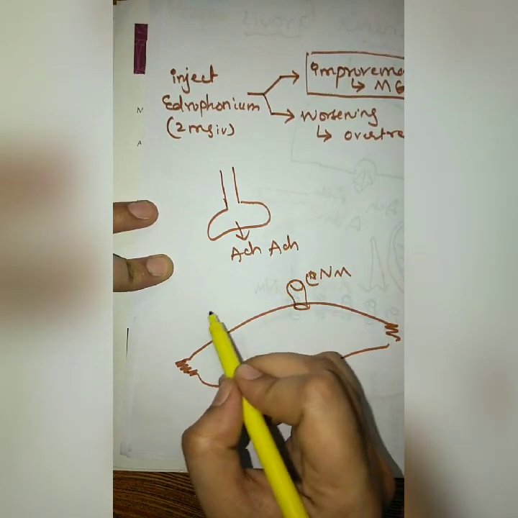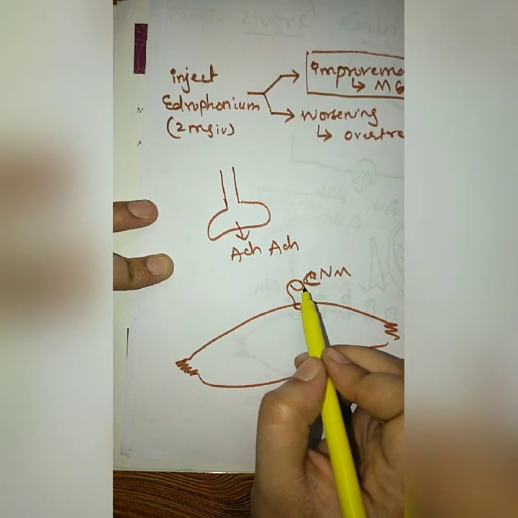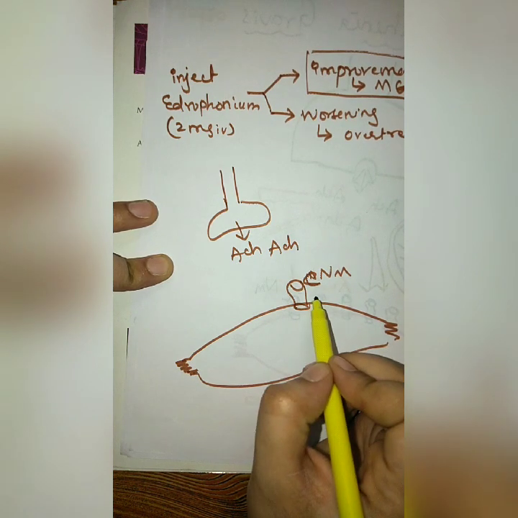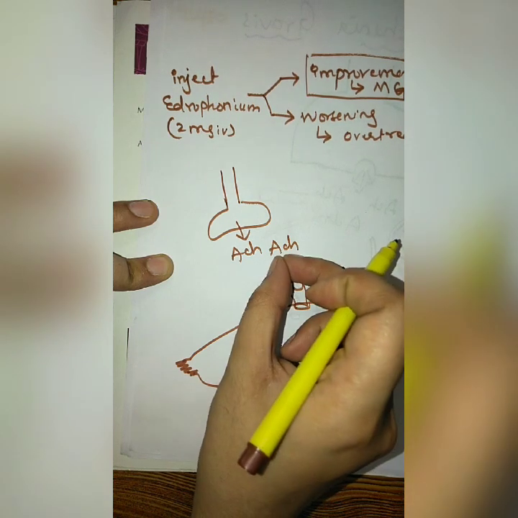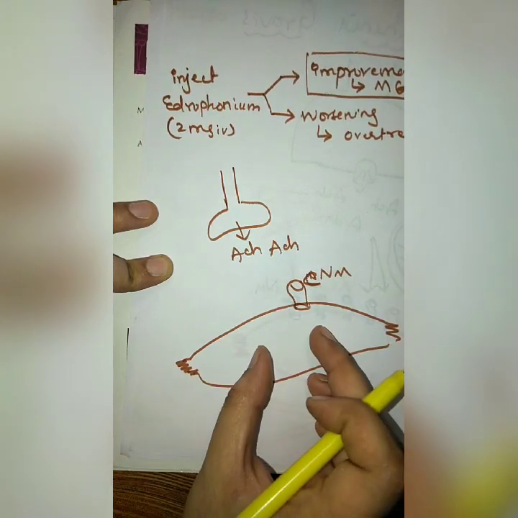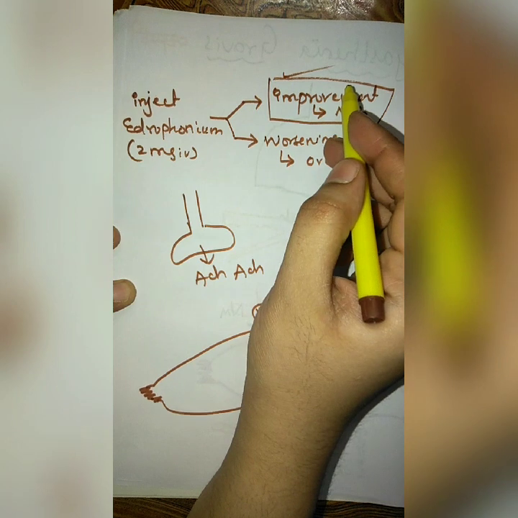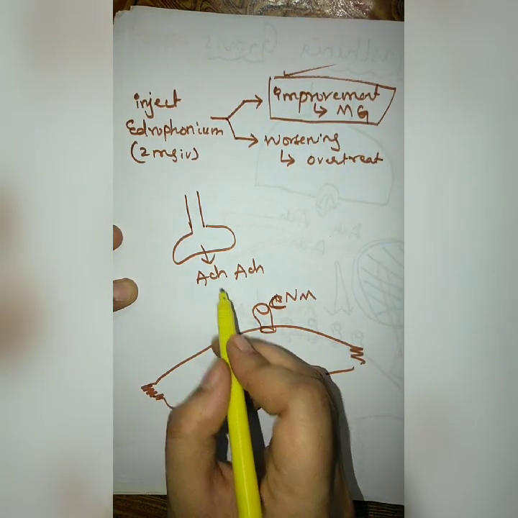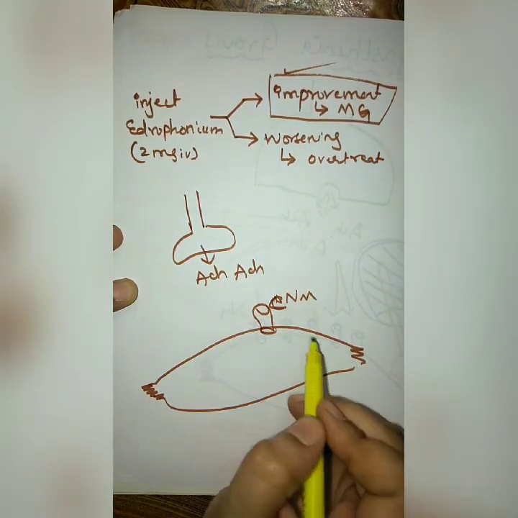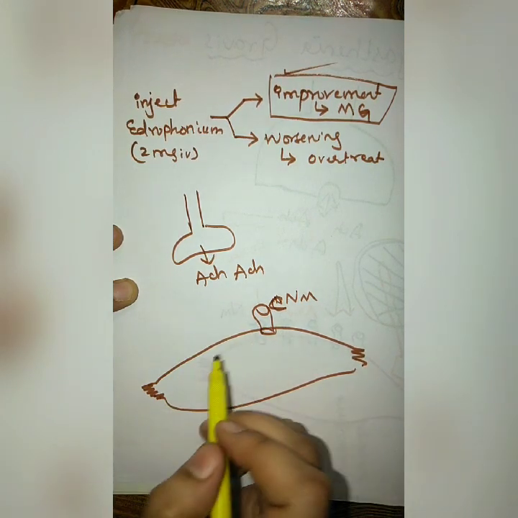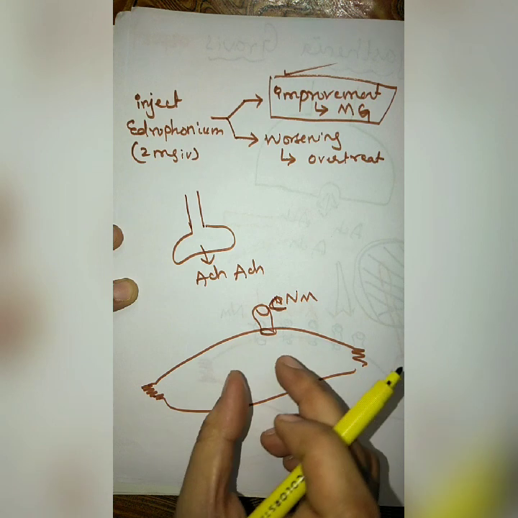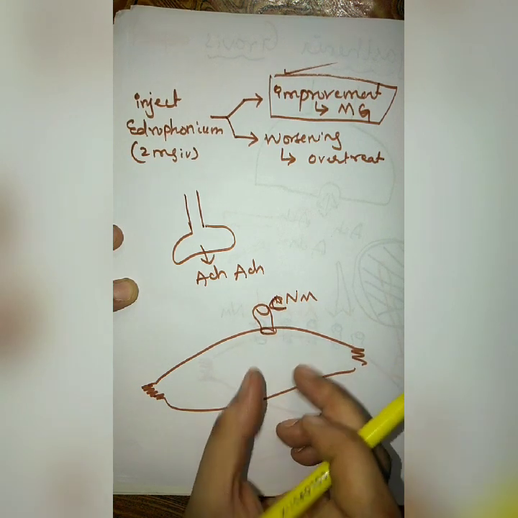As I have told you previously, this NM receptor requires an optimum supply of acetylcholine. If the supply is less, there will be muscle weakness, as in myasthenia gravis. And even if the availability of acetylcholine is more, again it will lead to muscle weakness, because continuous depolarization may lead to inactivation or paralysis of the skeletal muscle.